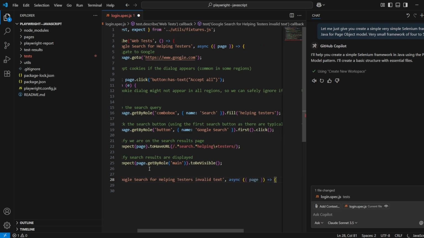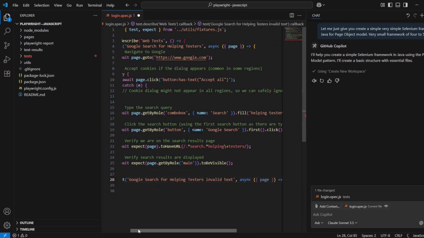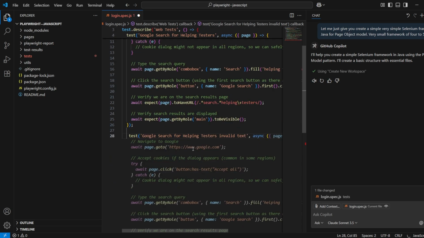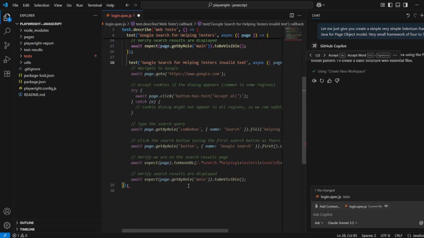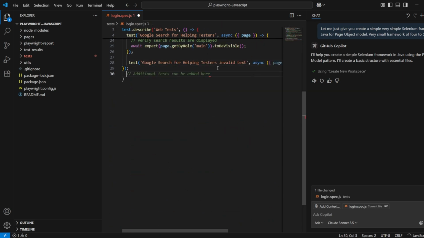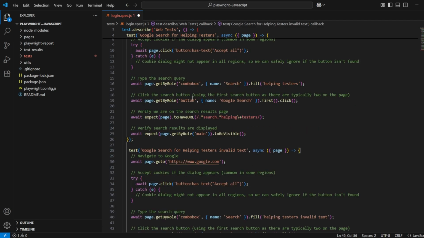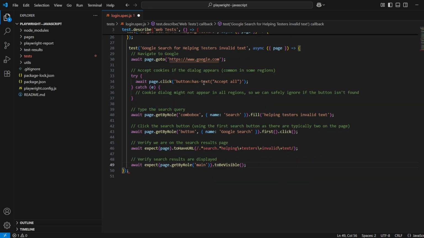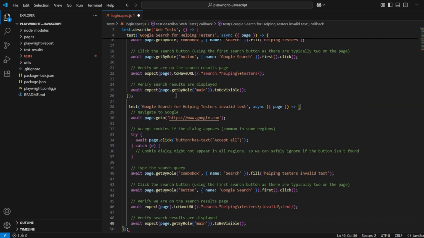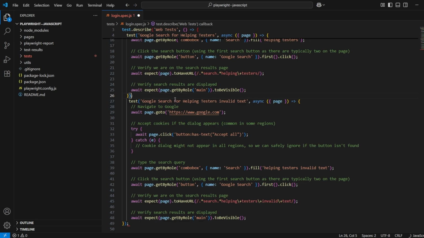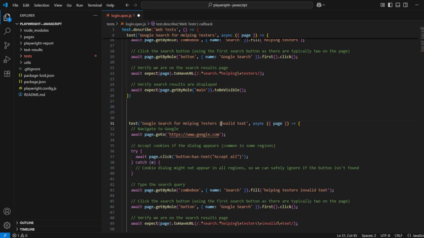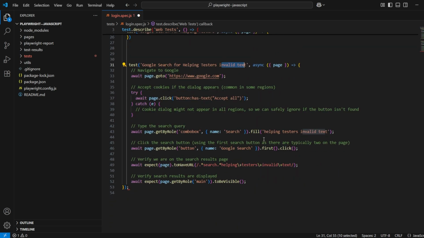And if I press tab, see, it has given me the complete code. So it had the knowledge of the earlier code and I've written a description here that it needs to be an invalid text. So I've given here an invalid text. So what it has done, it has adapted the test case as well.